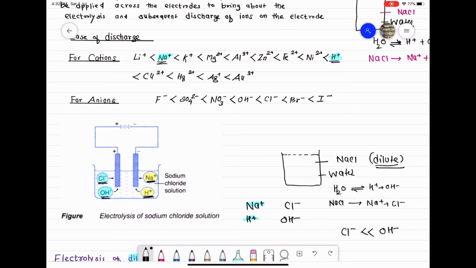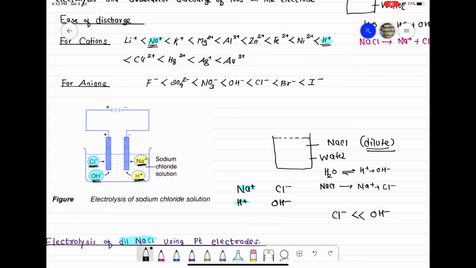And at the same time, since the solution is dilute, the solution contains a large number of H plus ions, because the solution contains more solvent, so a large number of H plus ions and a less number of Na plus ions. So since the number of H plus ions is more, and also in the ease of discharge order, H plus gets more preference to get discharged over Na plus. So at cathode you can see H plus ions are discharged in preference to